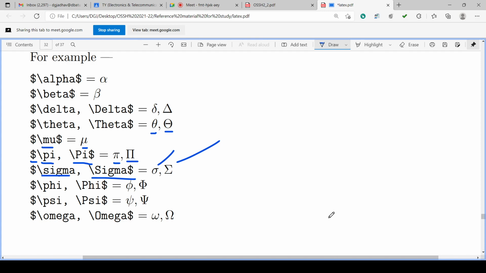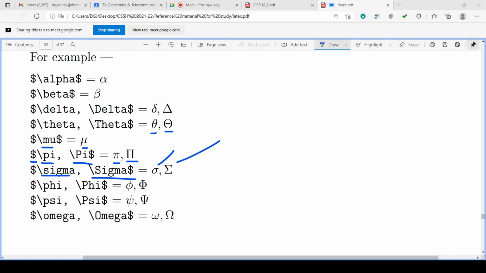Similarly omega, small o omega, capital O omega: backslash omega and backslash Omega, capital O, mega small. It will generate omega small and omega capital into the document.